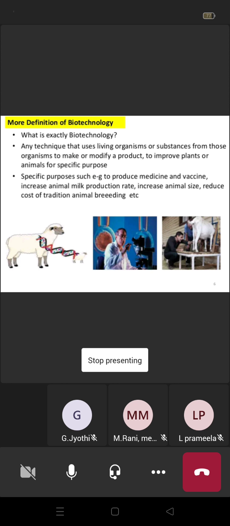And special purposes, such as to produce medicines and vaccines, increase animal milk production rate and increase animal size. Okay, so reduce cost of traditional animal breeding. So traditional animal breeding can be reduced with the help of this biotechnology. And here specific purposes means production of medicines, production of vaccines, antibiotics. The production of milk rate is increased. So size of the animal is also increased. All of this comes in biotechnology.